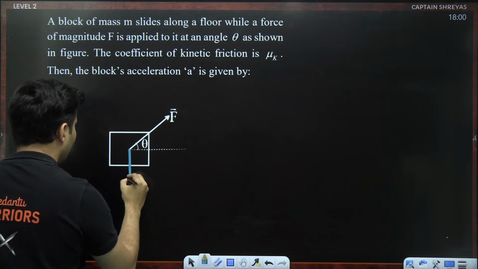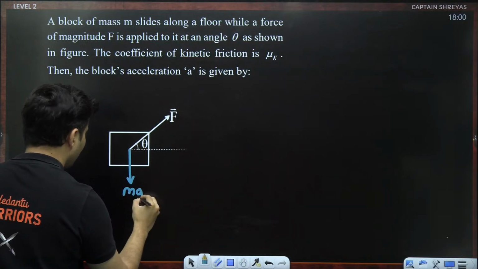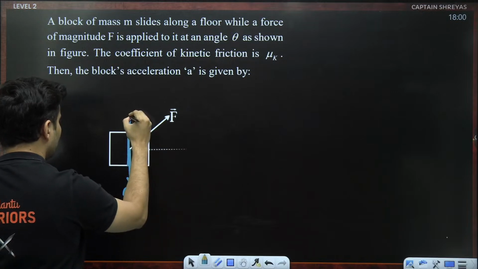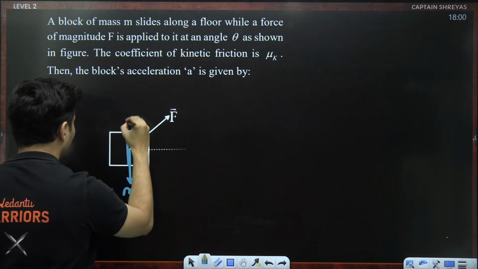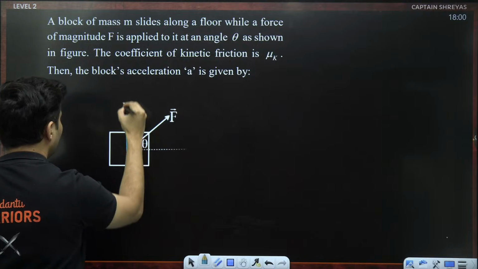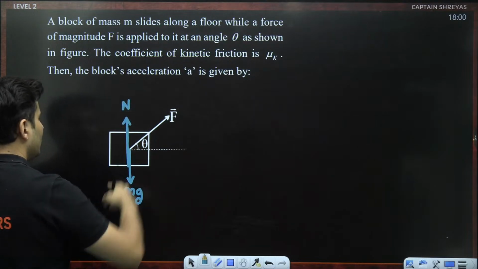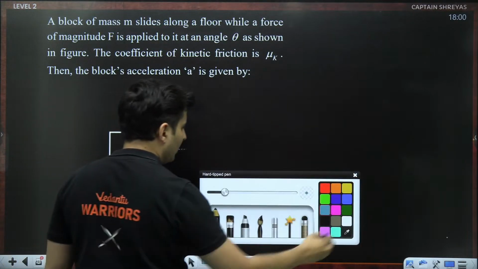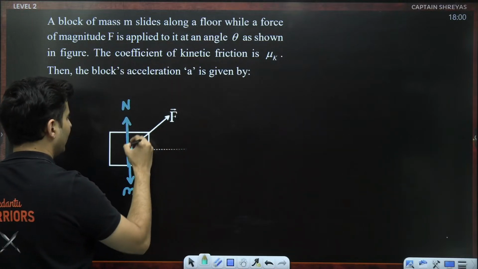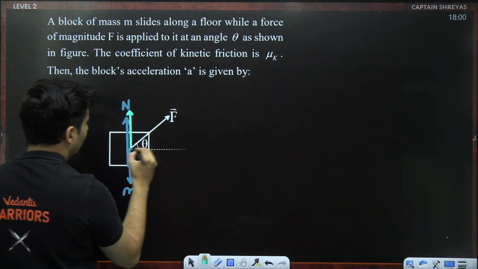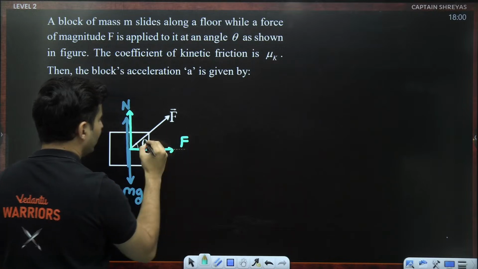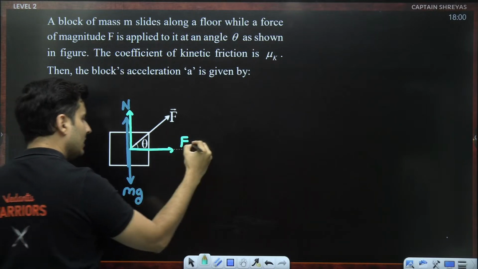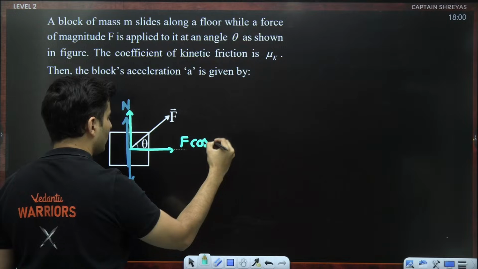One will be mg, which is acting down. Next, the normal from the bottom surface, it will be like this. This force which is there, I can split it up into two components. One component here and the other component here. This component closer is cos, C for cos, C for close. So F cos theta.